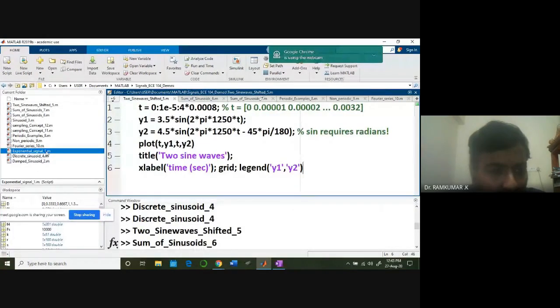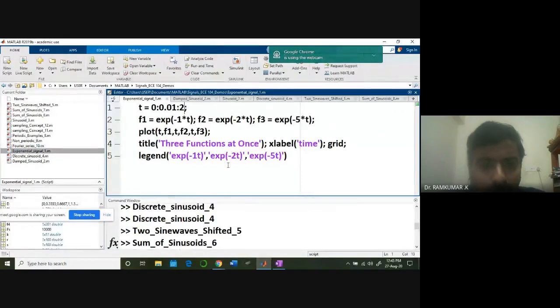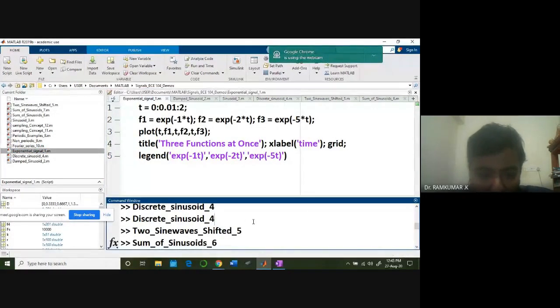First thing is I'm running this code. Look at this code here. Right now I'm projecting this window. There are three windows. One is this, where you can see the folders, whatever you have. This portion is called the workspace, wherein whatever variables you are using will be stored. And this portion is the command window, wherein you can run your code.